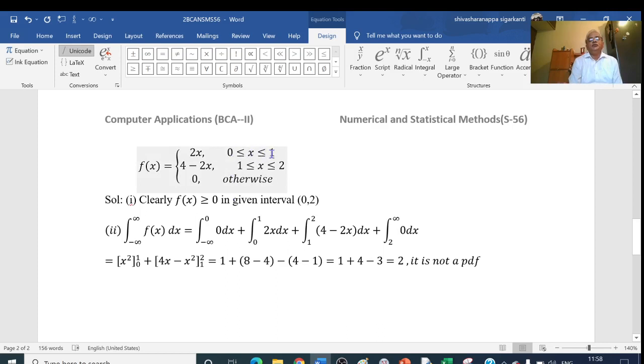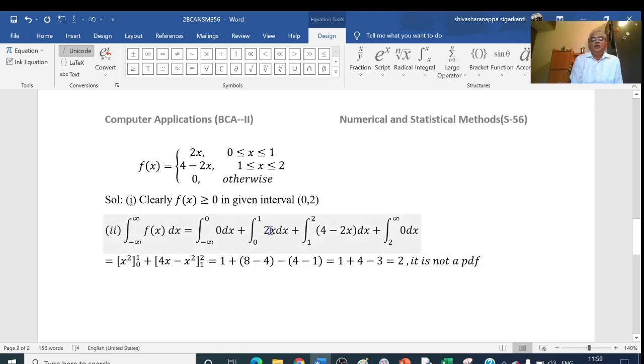When x lies between 0 and 1, f of x is equal to 2x, so that integral is of 2x dx. Then for the interval 1 to 2, f of x is equal to 4 minus 2x, so the integral is of 4 minus 2x dx. For 2 to infinity, x is greater than 2, so f of x is 0. So the first integration and the last integration become 0.